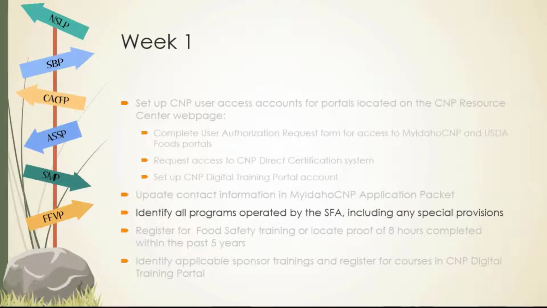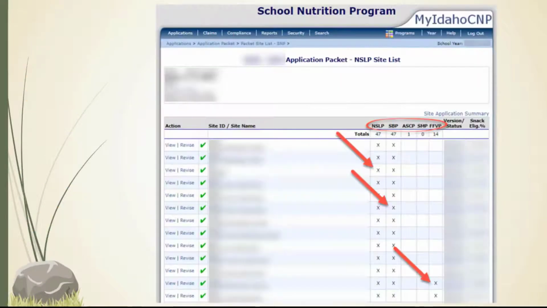Once contact information is updated, identify all programs operated by the SFA, including any special provisions. You can identify the programs each site is operating by selecting the School Nutrition Programs link in the site application list and noting which programs have an X marked below.